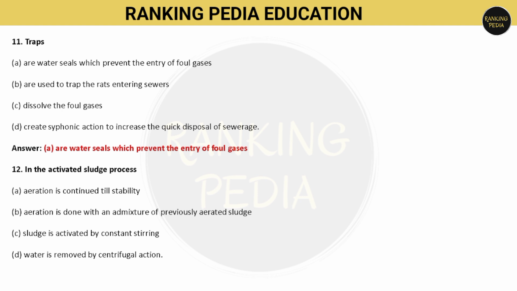Next question is, in the activated sludge process, so what happens? Option number A is aeration is continued till stability. Option B is aeration is done with an admixture of previously aerated sludge. Option C is sludge is activated by constant stirring. Option D is water is removed by centrifugal action. So which one is the correct? So in the activated sludge process, aeration is done with an admixture of previously aerated sludge. Option number B is correct.